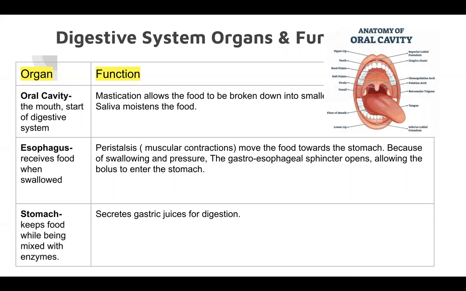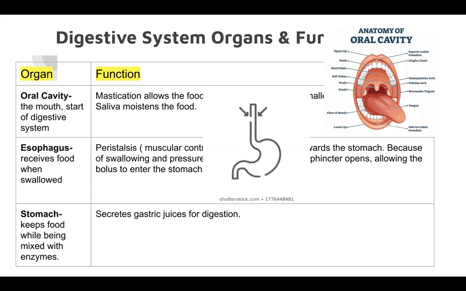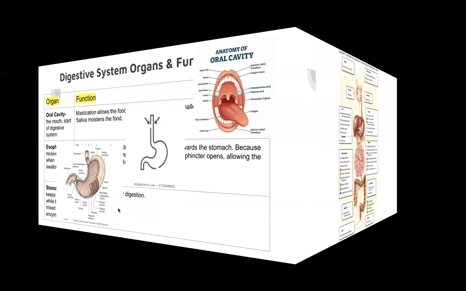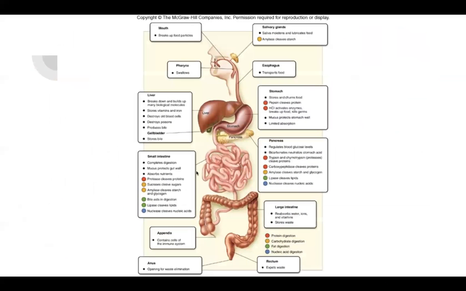So here's a picture of the oral cavity, the esophagus, as well as the stomach for reference. And here you can see the esophagus and where the tongue will push down food into the stomach, and the stomach will keep that food while being mixed with enzymes. So here I just wanted to show you this photo. This is the oral cavity. The salivary glands, like we talked about, will moisten the food. The esophagus will transport that food into the stomach.